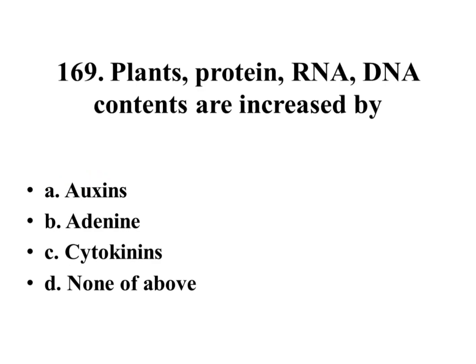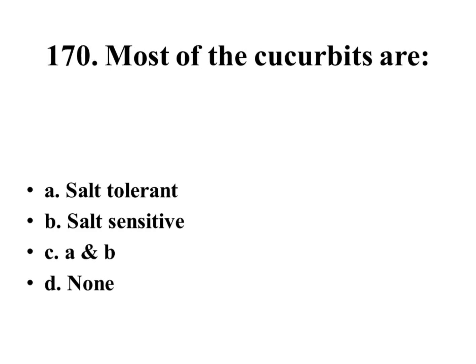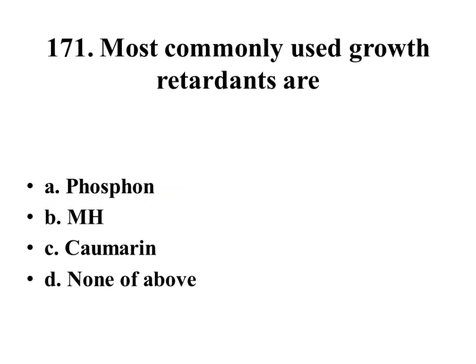Plants' protein, RNA, DNA contents are increased by auxins, adenine, cytokinins, none of above. Right answer is cytokinins. Most of cucurbits are salt tolerant, salt sensitive, A and B, none. Right answer is salt tolerant.